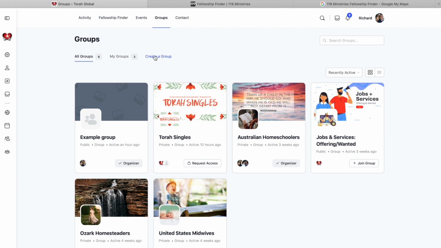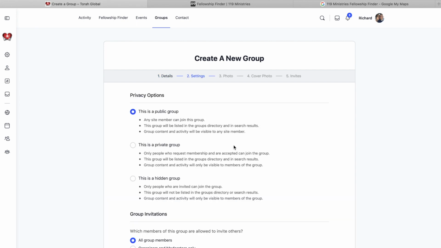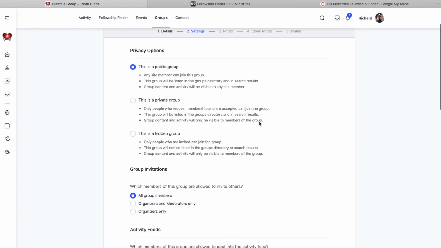So if you want to create a group, it's pretty simple. Just go here, create a group. You type in the name of the group, test group. This is a test. As soon as you do this, it creates a group. Now here you get to choose privacy, so it can be a public group. When I mean public, it's anybody that's registered as a member can see it.